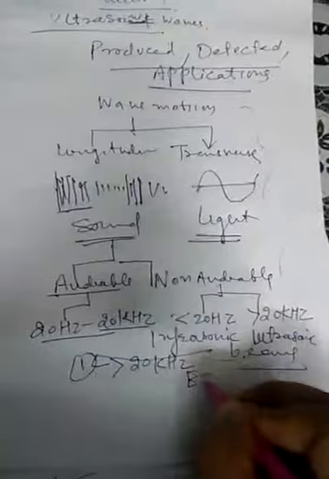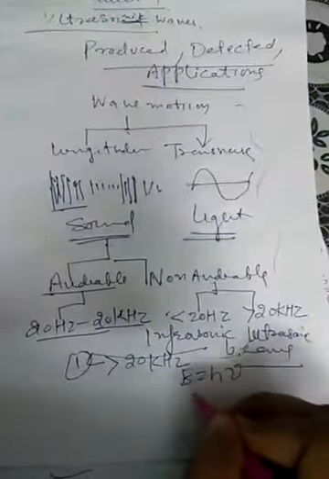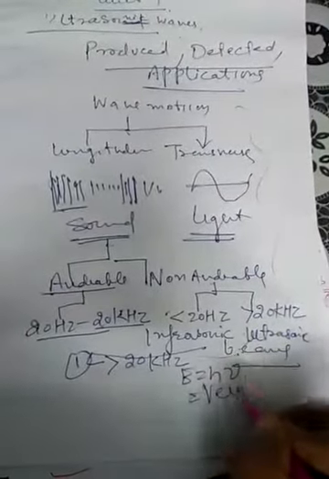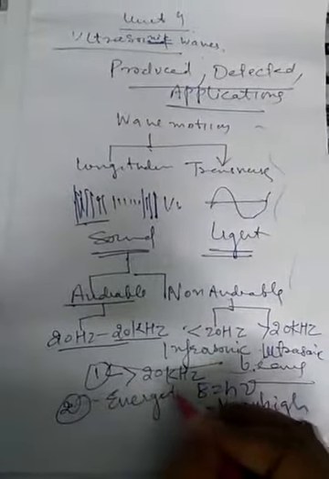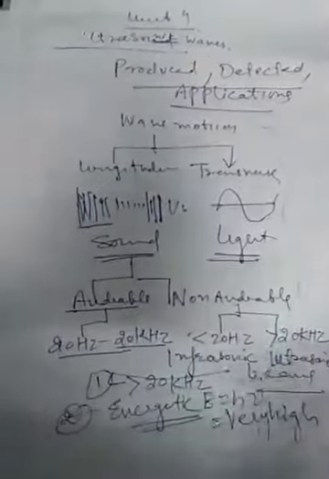Since E is equal to h nu, and they have high frequency, the energy will be very high. So the second characteristic is that they are very energetic.